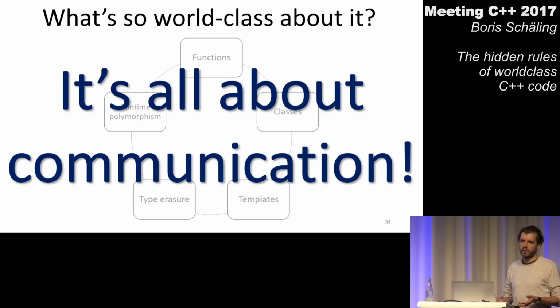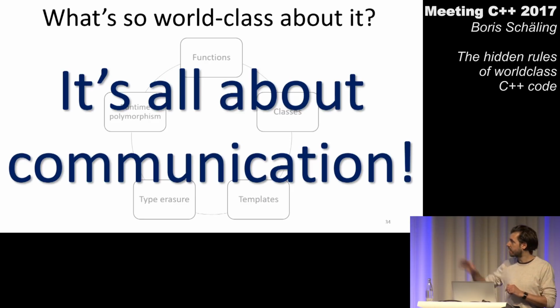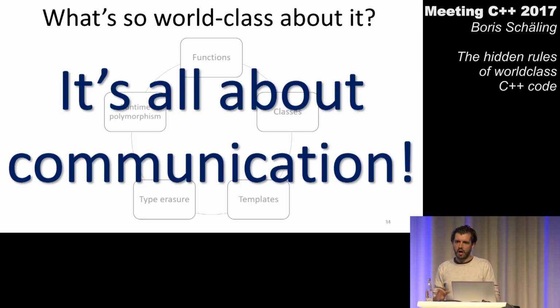The way you write code is that you think about what you're trying to communicate. In a way, I'm referring to the talk Kate gave yesterday. She was also talking about not only all those rules, which there are, but about what is good code, and that good code should be self-explanatory and that it should express the intentions of the developer who was writing the code. So when it comes to all that code we have just seen, when it comes to picking one implementation over the other, I would say we have to think about what we are trying to communicate and how we are communicating.